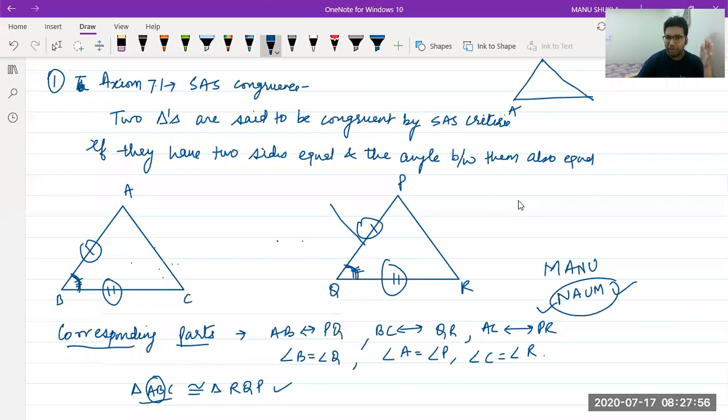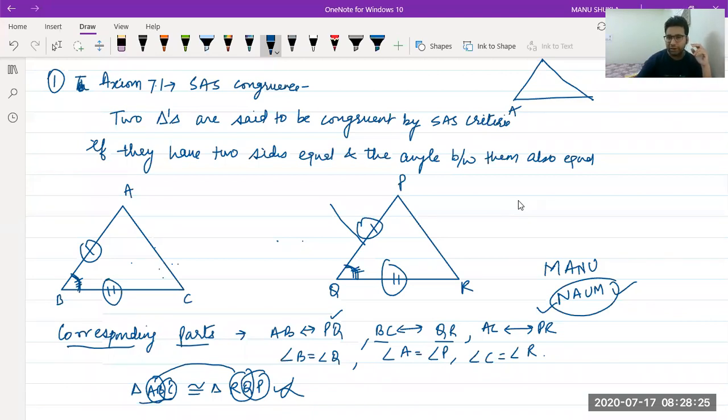But in our name, it is coming AB and RQ corresponding, which is wrong. Similarly, BC equal to QR. In this case, BC is coming corresponding to QP. So this name is totally wrong. You have to check that the corresponding parts are coming in the name also.